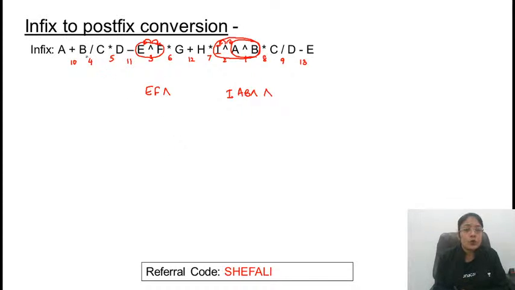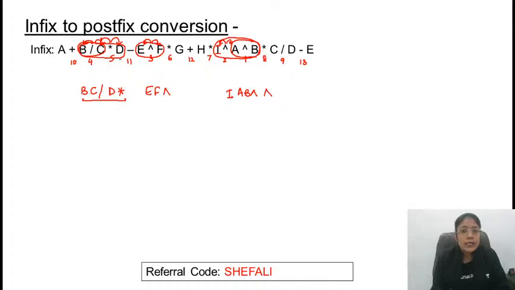Next, consider the fourth one. For this fourth one, B is operand 1, C is operand 2. So this comes out to be BC and division. For the fifth, BC division is operand 1 and this is operand 2. So D multiplication. This is one complete unit now.